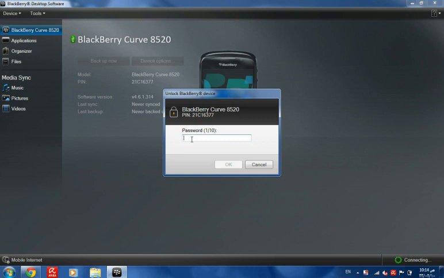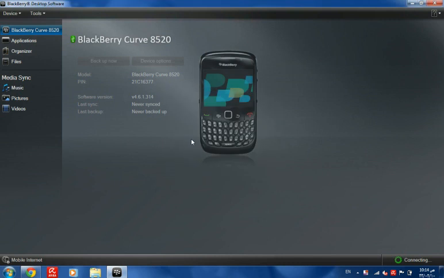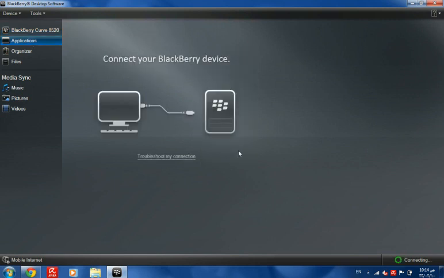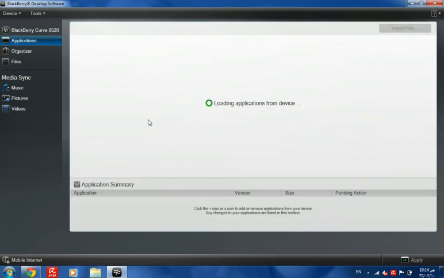Hello guys, as you can see that's the BlackBerry desktop software. I need to enter my password. And now it shows you the version of your BlackBerry, version 4.6. And I wanna install applications from the computer to the BlackBerry. I'll go to applications, but I need to wait until the BlackBerry gets connected. Yeah, it's now connected.